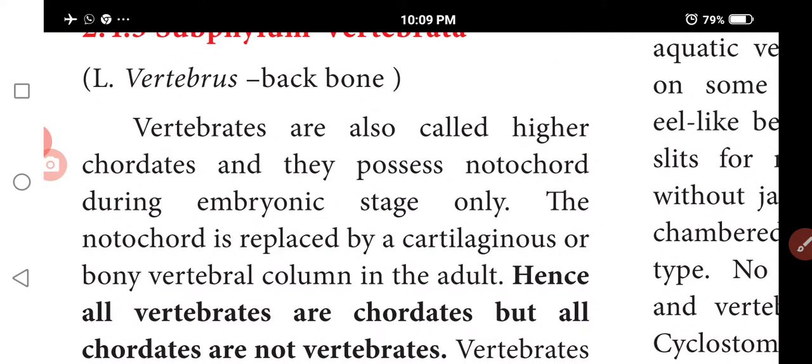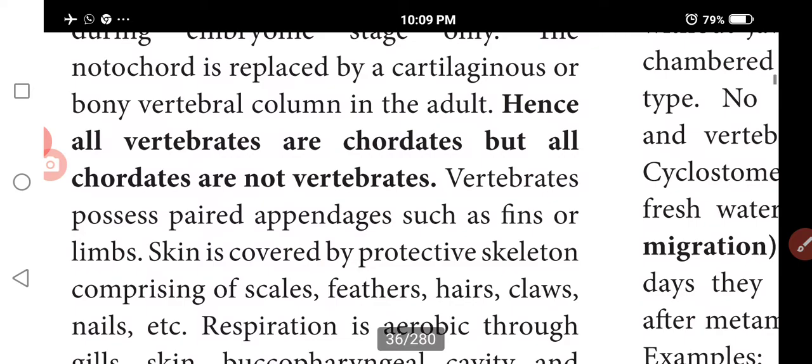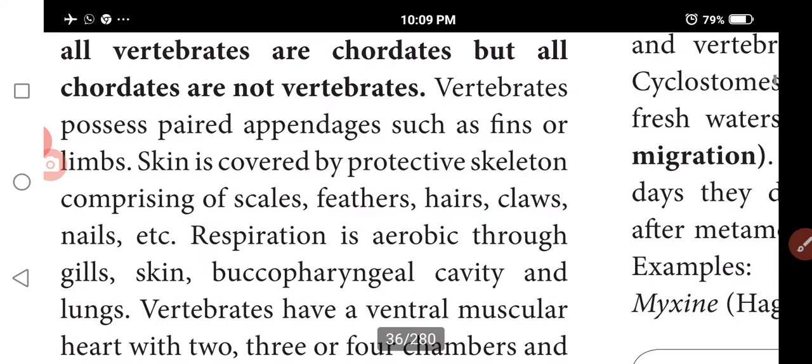Vertebrate means all the animals having a backbone. During embryonic development it is formed, but it is not matured. That's why we say all vertebrates are chordates, but all chordates are not vertebrates. Some vertebrates have appendages like fins, and skin with feathers, scales, claws, nails, etc. Respiration is aerobic.